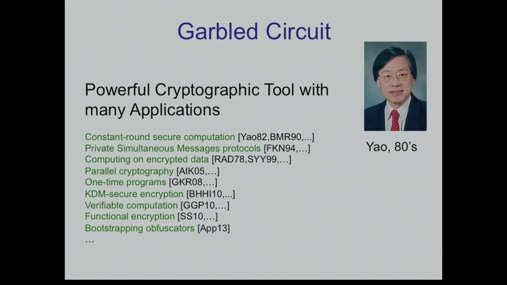Okay, so garbled circuits were introduced, as many other things, by Yao in the mid-80s. And it's a powerful cryptographic technique with a very large number of very different applications, like we already heard from Yuval about constant round secure computation, but also parallel cryptography, one-time programs, KDM security, and even hot, recent topics like functional encryption and bootstrapping obfuscators use garbled circuits inside.